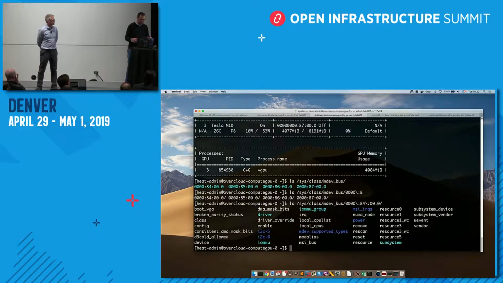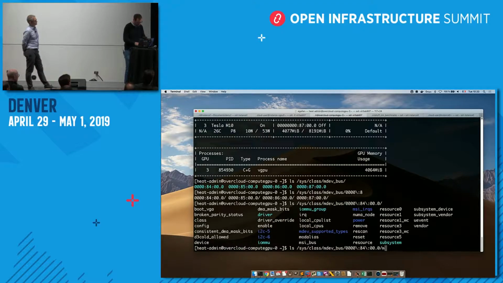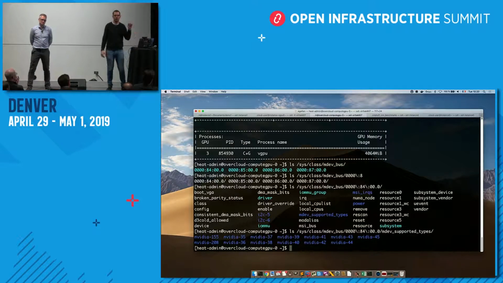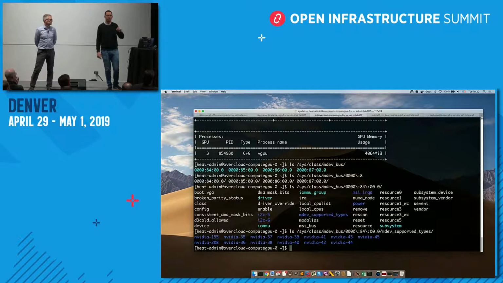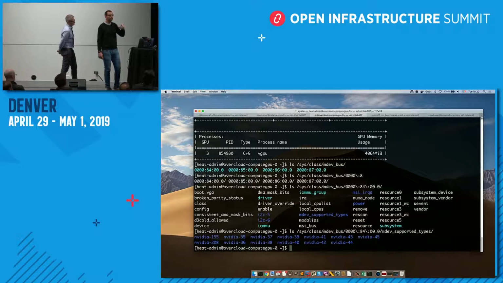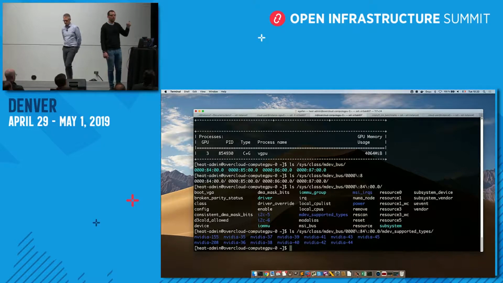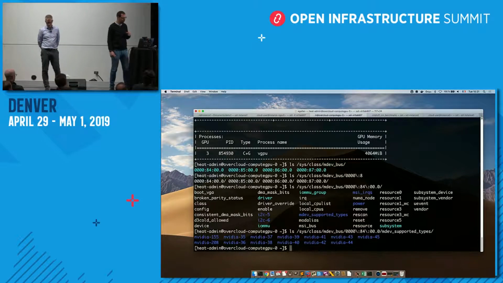I'm getting a lot of information, and in particular I can query a specific piece of information which is the MDev supported types, where I can see for that physical GPU the list of types or profiles it can use. Please keep in mind that the names you can see there are not exactly the same as the ones we showed. That's normal because it's just a mapping between the profile name and what you get on sysfs.